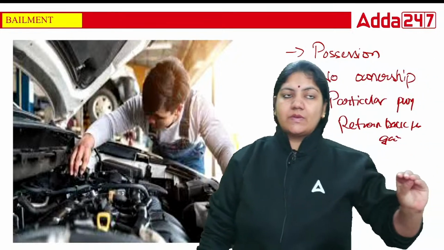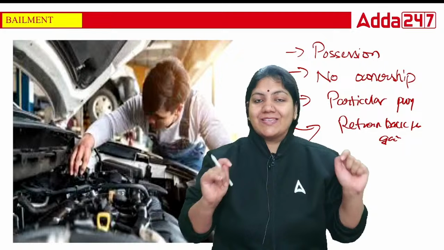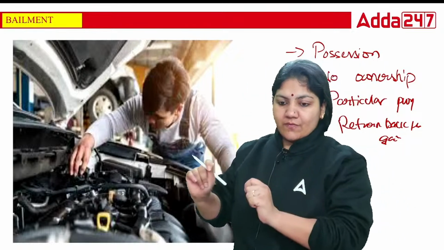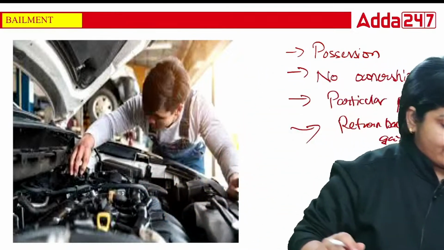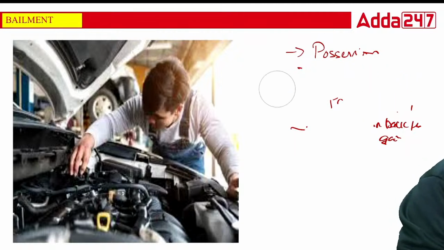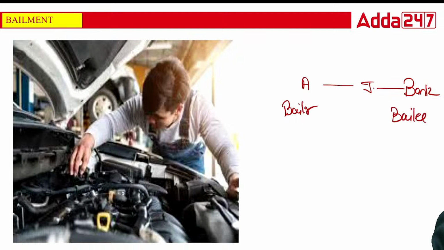If you are giving your suit for stitching, that is bailment. Another example is the bank: I am giving my jewelry to the bank for safe custody. This is a very important example. Here, if A is giving jewelry to the bank for safe custody, A is called the bailor and the bank is called the bailee. So bailor, bailee, these are the parties' names.